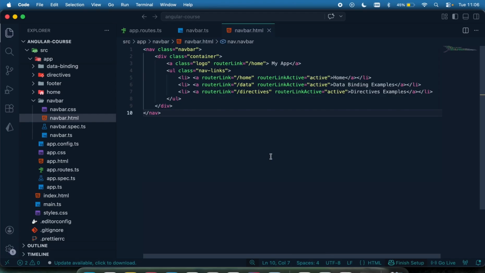So next lecture, we are going to continue with data binding. We are going to see some data binding examples, such as interpolation, property binding, how to display images, event binding, two-way data binding, and one-way data binding. All of these will be treated as we move further.